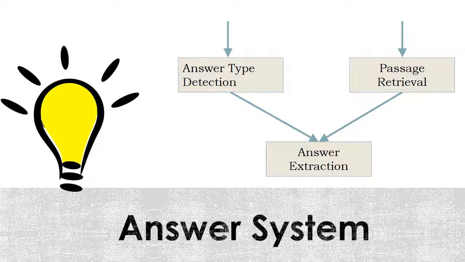Finally, our answering system consists of 3 components. The answer type detection component will detect the type of the answer to the question. The passage retrieval component serves as a search engine to retrieve those most related sentences in a document. And then the answer extraction part takes the outputs from the former 2 components to extract and construct a sentence to the question.